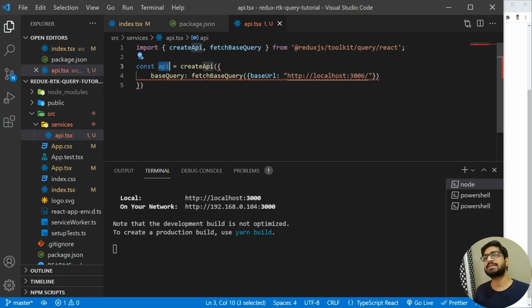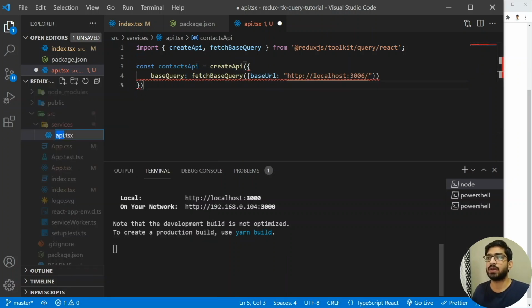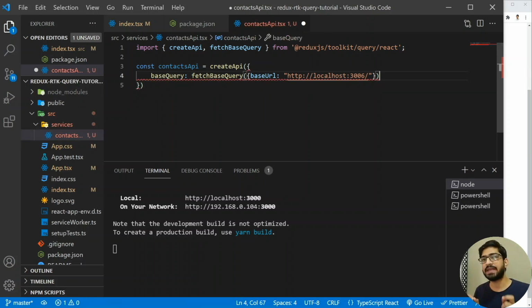Since our resource server is the contacts, let's rename this as contacts API. Let's rename the file as well, so I'm going to change this to contact API. So we have renamed it so that it becomes more relevant, and we have added the base query.